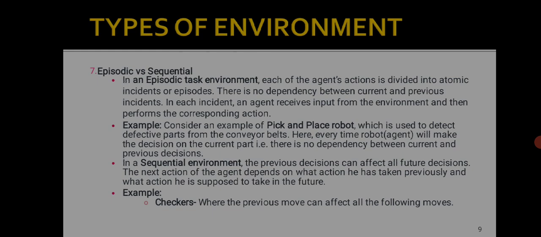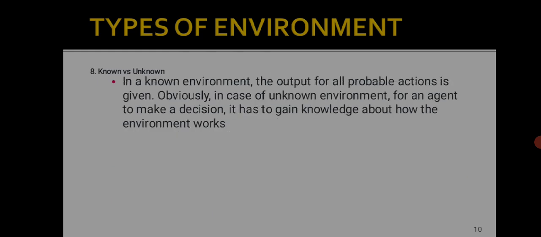In a sequential environment, the previous decisions can affect all future decisions. The next action of the agent depends on what action has been taken previously and what action is supposed to be taken in future. Last one is known or unknown. In a known environment, the output for all probable actions is given. Obviously, in the case of an unknown environment, for the agent to make decisions, it has to gain knowledge about how the environment works.